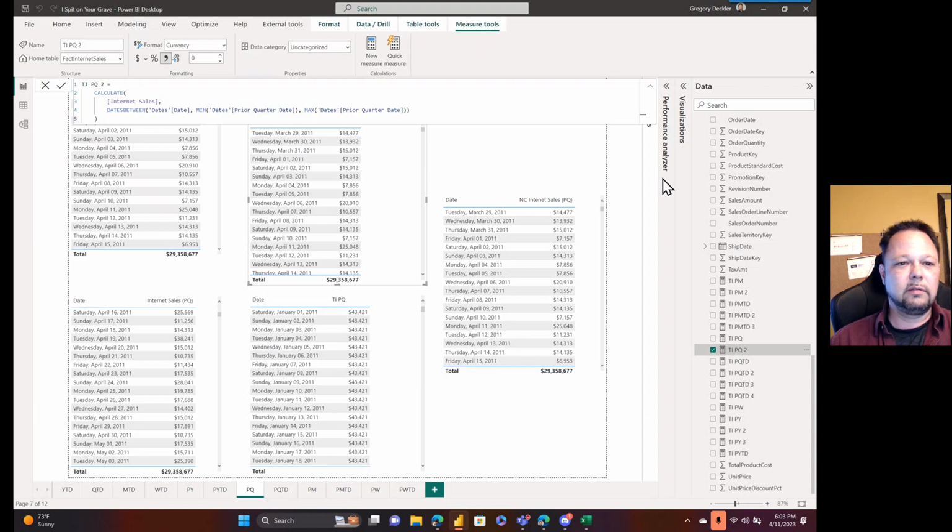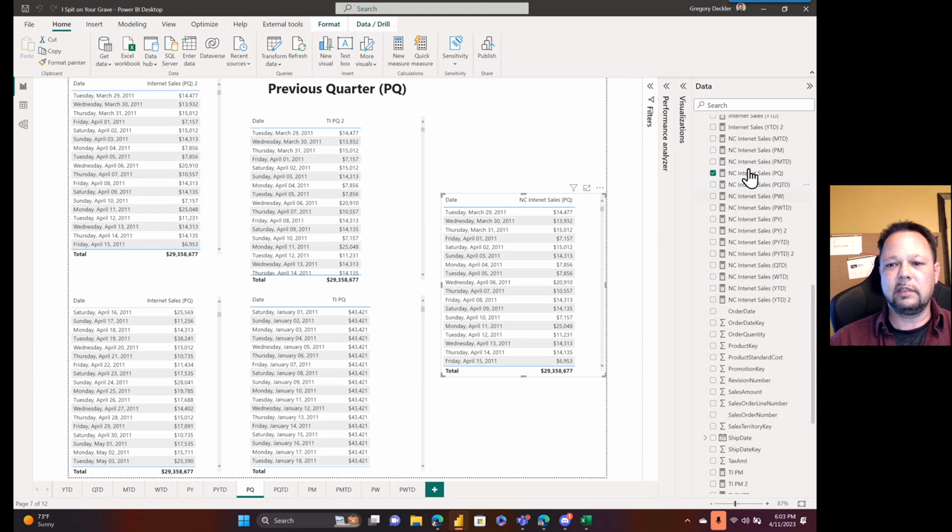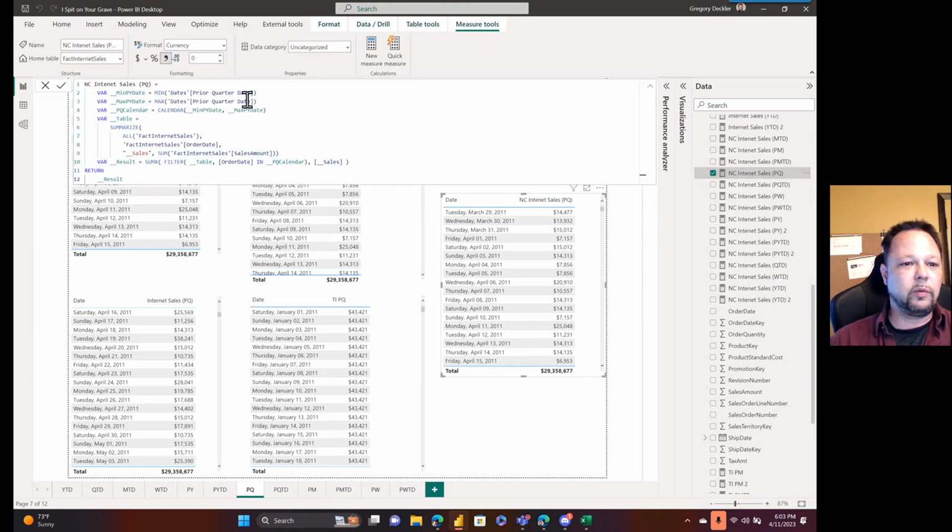So how do we fix it? We use our handy dates between function. So we calculate internet sales, dates between, min of using our helper columns and that. And as you might suspect, the no calculate version of this is extremely similar to the one that we had before, where we grab our min of our prior quarter date helper column, max of our prior quarter date, create our calendar table, make sure it's in.